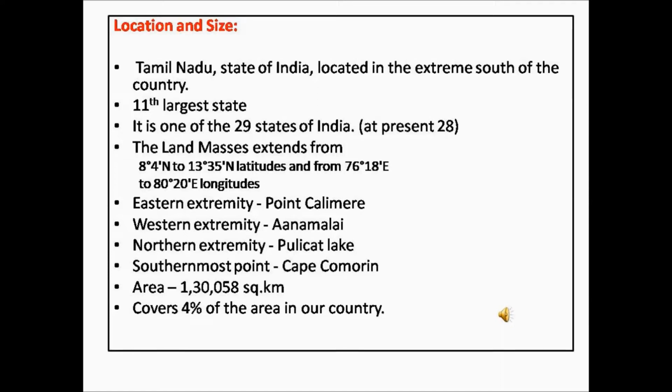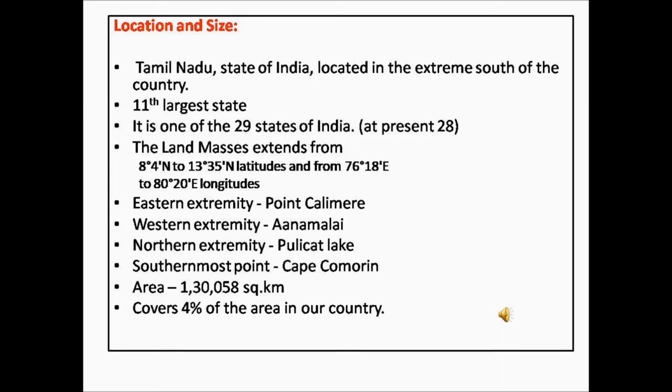You would be already familiar with latitudes and longitudes. Anyway, we will have a short discussion on it. Latitudes are the imaginary lines running parallel to the equator. Longitudes are the imaginary lines which run vertically and intersect the equator.